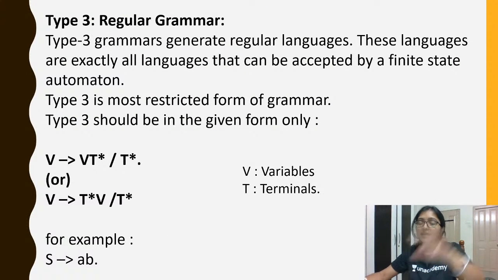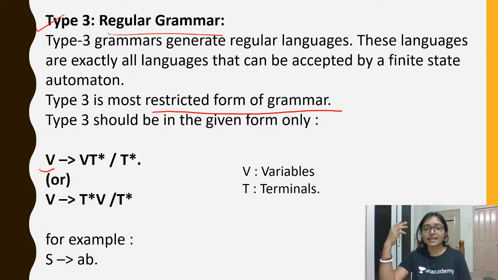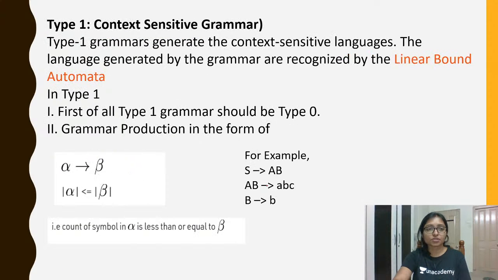Now I will try to explain how to identify the grammar. That is, the type 3 grammar is the regular grammar. Regular grammar means that the variable combination is the most restricted, and here it can be either left recursive grammar or right recursive grammar. Means in left way or right way you can generate it, and here it can be any combination.